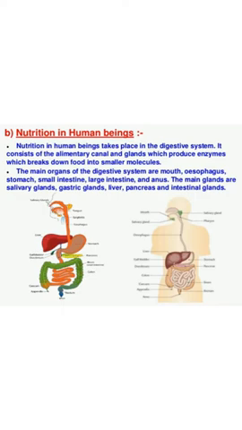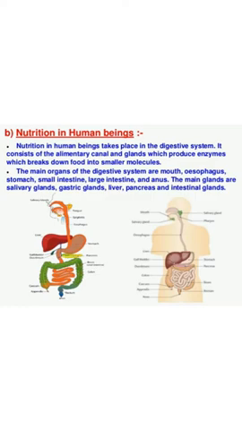The alimentary canal is a long tubular structure having varying diameters, running from mouth to anus. The length of the human digestive system is about 8 to 10 meters, having non-uniform diameter from the mouth to the anus. Now, the human digestive system is divided into two parts: alimentary canal and associated glands.